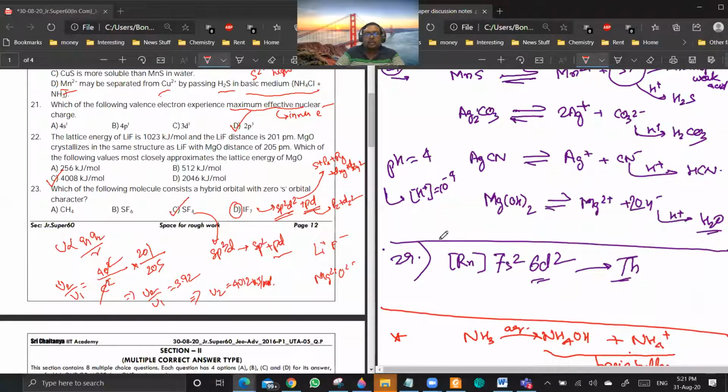23, actually the answer should be sp3, which they have given. But you see, going by the logic which we were discussing today, it can be sp2d2 plus pd also. Yes, sir. IF7. Yes, sir. Sir, zero s character means? See, we consider sp3d to be a non-uniform hybridization. So we are considering it to be a mixture of sp2 and pd. pd is not an independent hybridization.